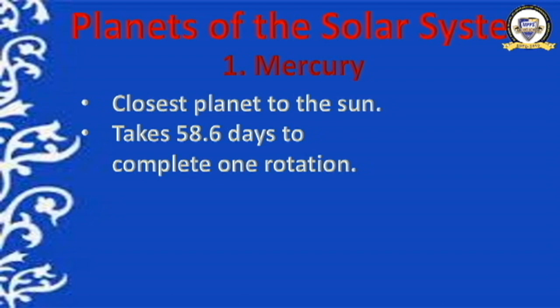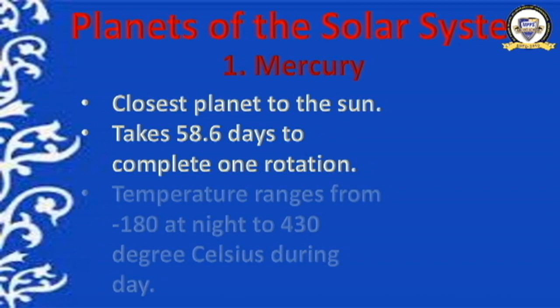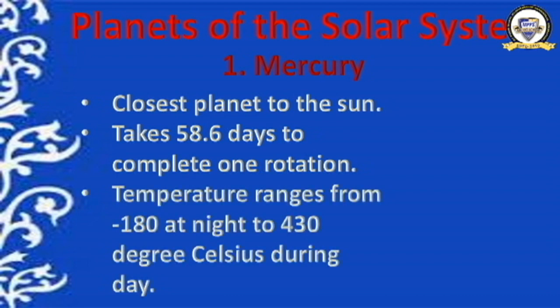Since it takes 58.6 days to complete one rotation, a mercurial day means 59 times as long as ours. 1 day is equal to 24 hours into 59. That is what 1 day for Mercury, and it takes very less time to complete one revolution.